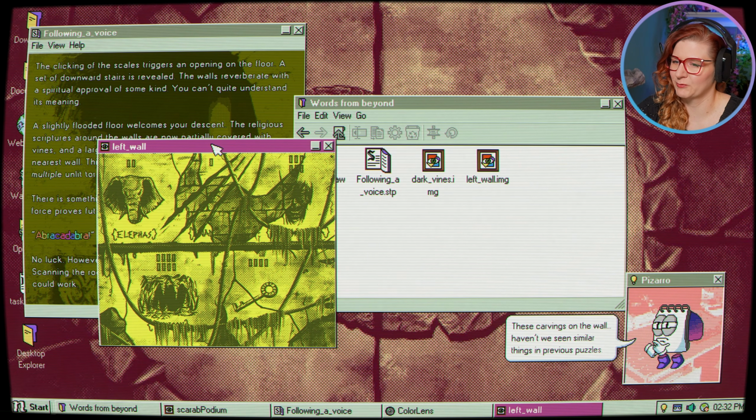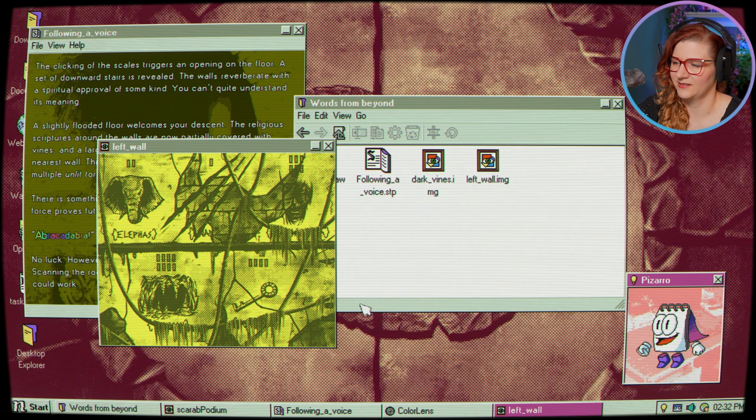But we have the left wall and there are things here. The elephants, that was the password last time. There's the spooky face. These carvings on the wall, haven't we seen similar things in previous puzzles? Yeah, we have. So we have elephants linked to like 00. Then something's hidden, but there is like AN something. Then the spooky face with 6 zeros. Then 8 zeros, the cave. And 4 zeros, the key.